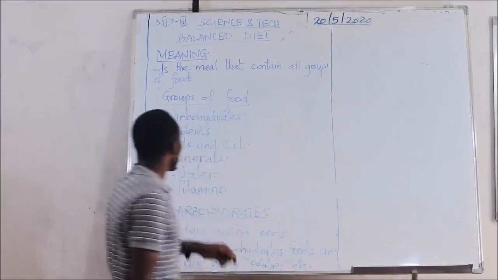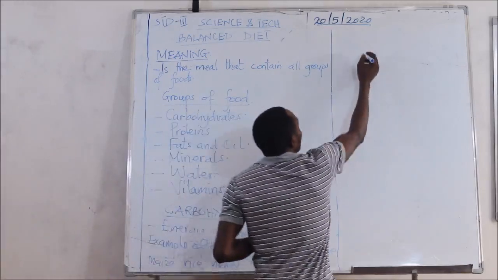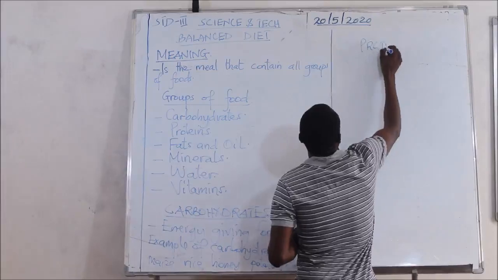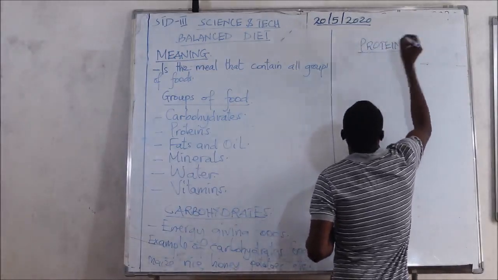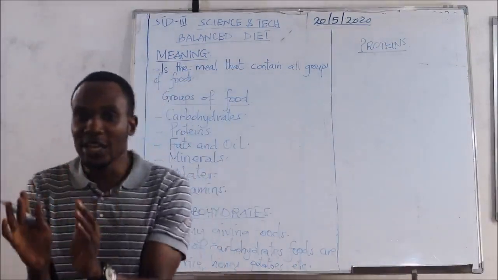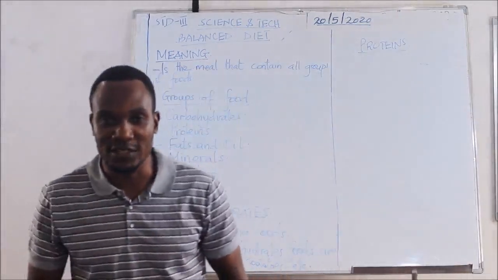So let us talk about proteins. As we say, carbohydrate is energy giving food. So what do we call proteins?